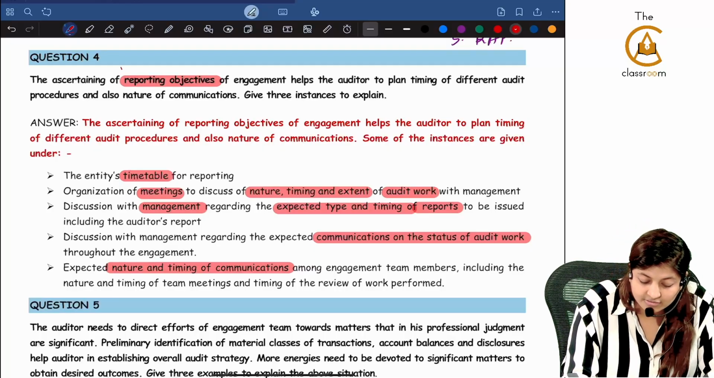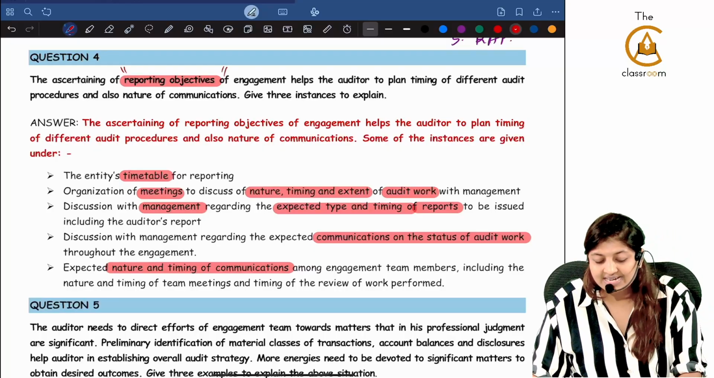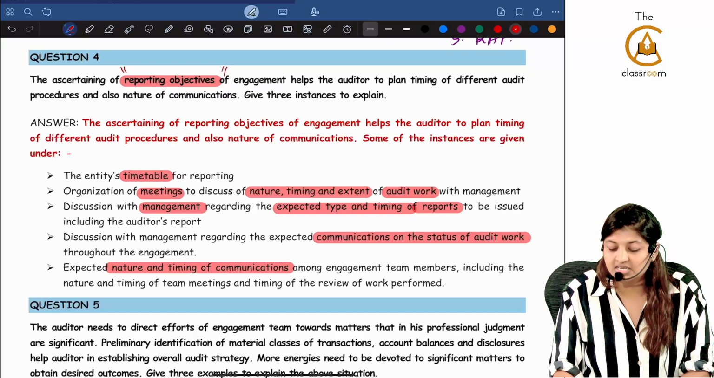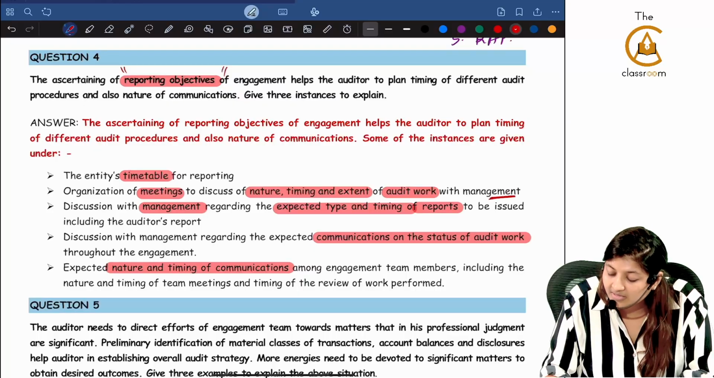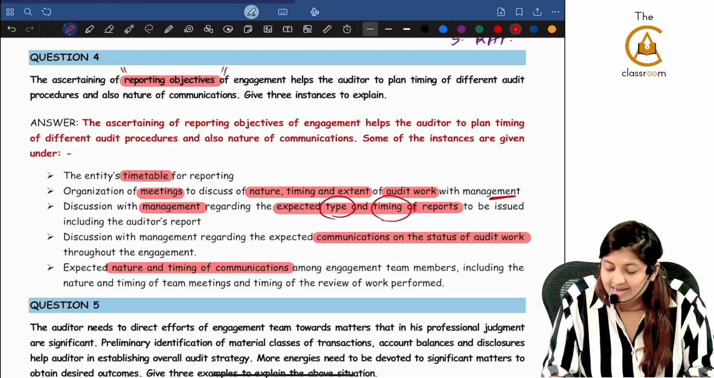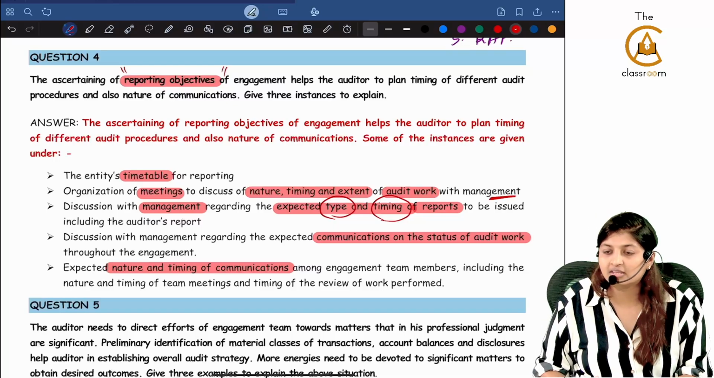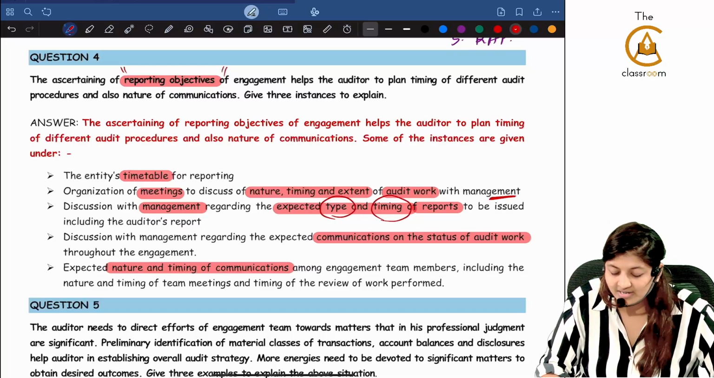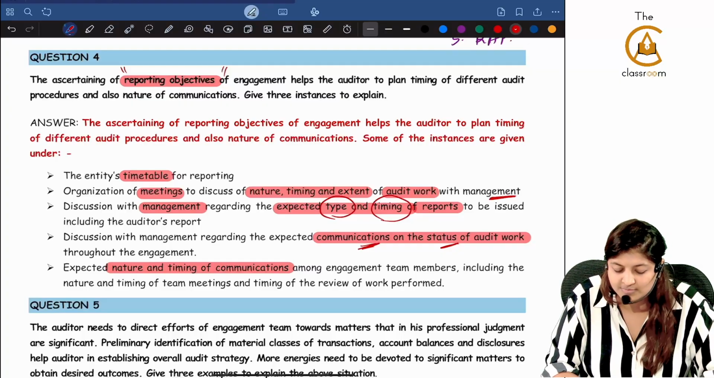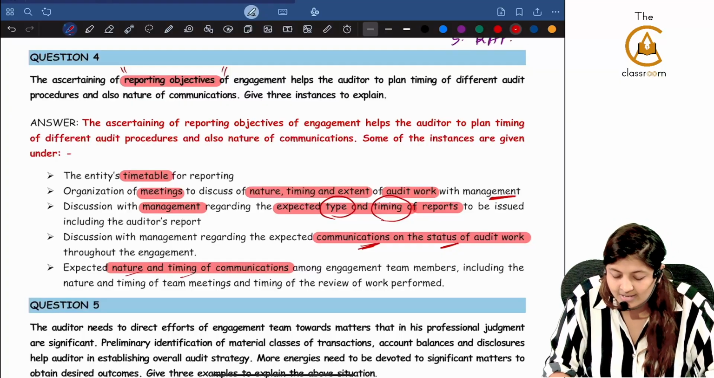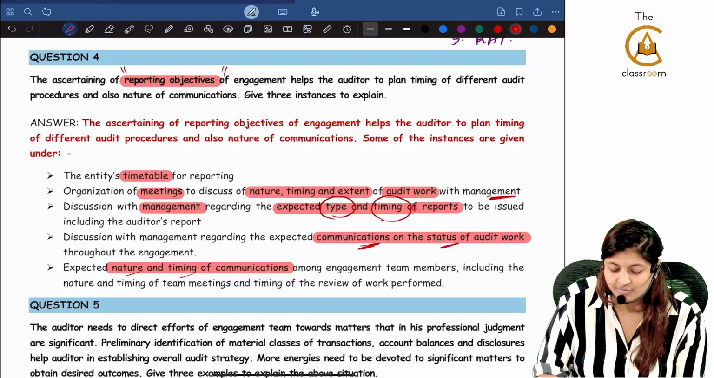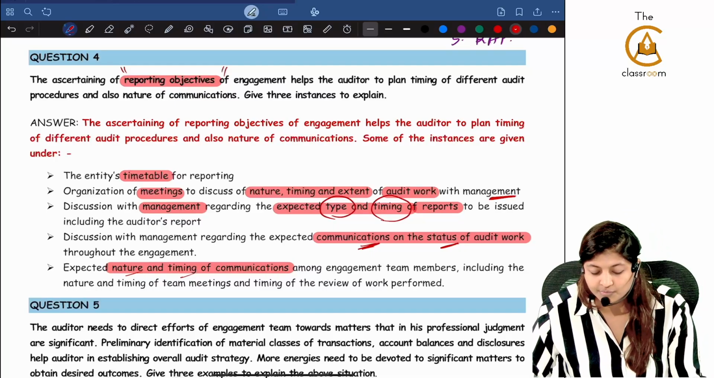Reporting objectives, now you will start. The entity's timetable for reporting. Organization of meetings to discuss nature, extent and timing of audit work with the management. Discussion with management regarding the expected type and timing of the report to be issued, including the auditor's report. Discussion with management regarding the expected communications on the status of audit work throughout the engagement. Expected nature and timing of communications among engagement team members, including nature and timing of team meetings and timing of the review of the work to be performed.